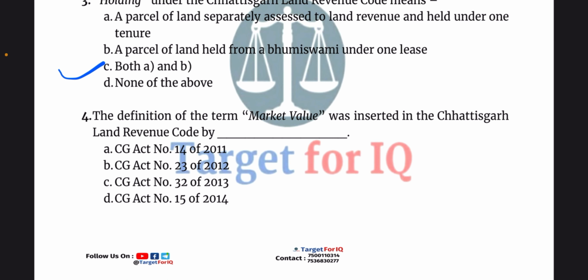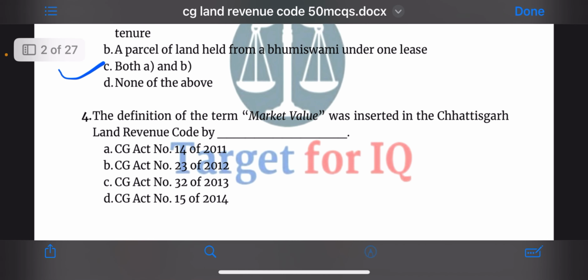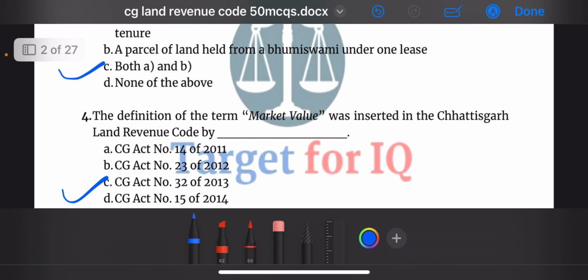Next question. The definition of the term market value was inserted in the Chhattisgarh Land Revenue Code by dash. The options are A. CG Act number 14 of 2011, B. CG Act number 23 of 2012, C. CG Act number 32 of 2013, or D. CG Act number 15 of 2014. The correct answer is option C. CG Act number 32 of 2013.